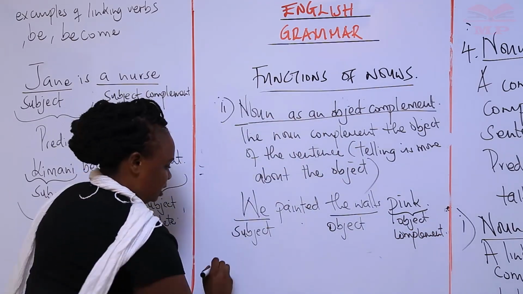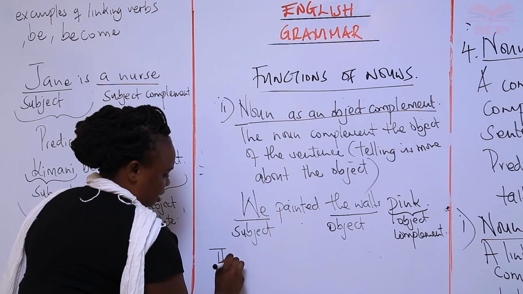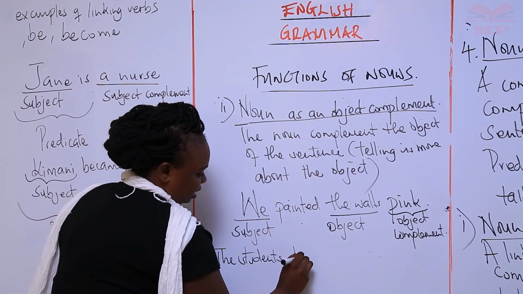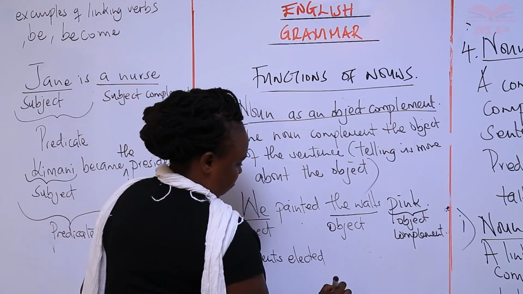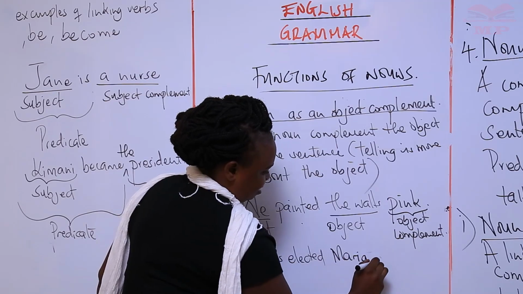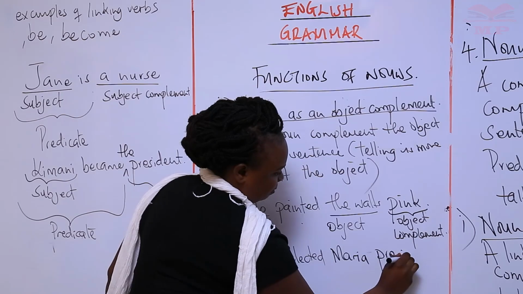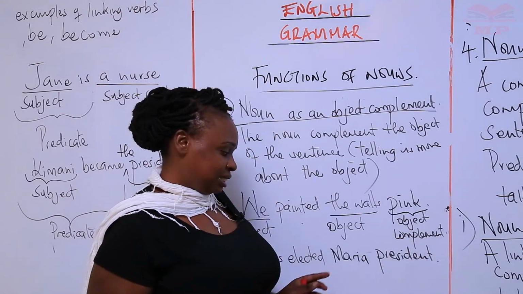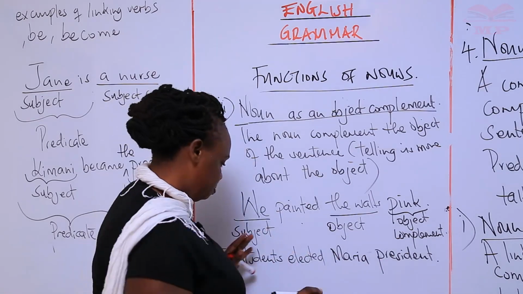Okay, another example, the student elected Maria president. You can't put as president because remember, still it will sound grammatical, so don't worry.